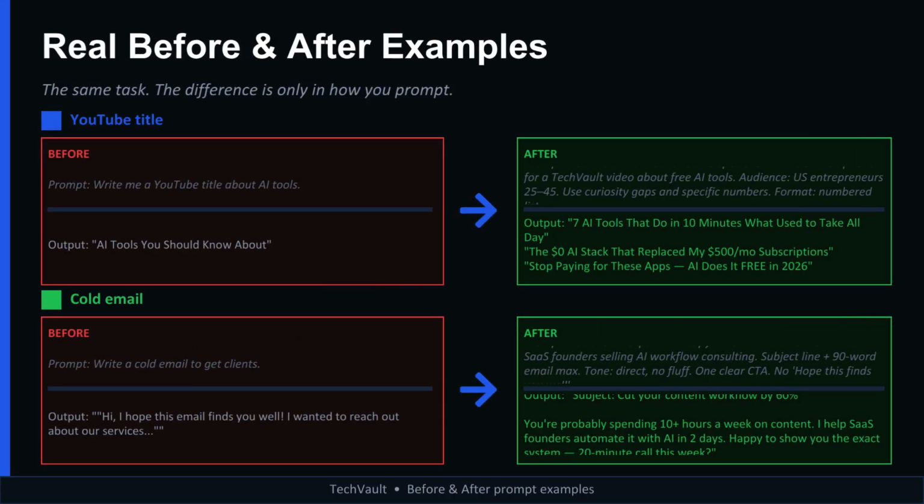Most people ask, write me a YouTube title about AI tools, and get something generic like AI tools you should know about. But when you assign a role, define the audience, and give clear instructions, the results become far more powerful. Instead, you get titles like 7 AI tools that do in 10 minutes what used to take all day, or the $0 AI stack that replaced my $500 monthly subscriptions. The same thing applies to emails, scripts, and content. The secret isn't better AI, it's better prompting. And that's exactly what separates average users from power users.